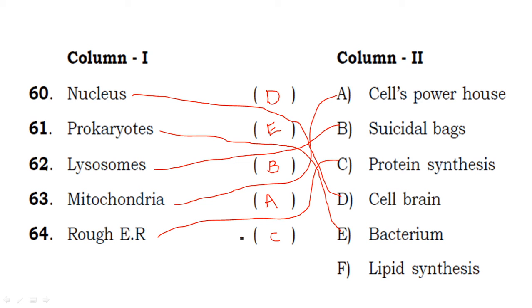D, E, B, A, C. Okay children, you have to match with a pencil and then select the right options.